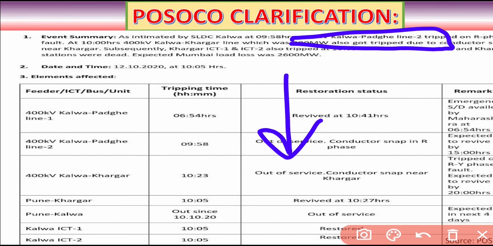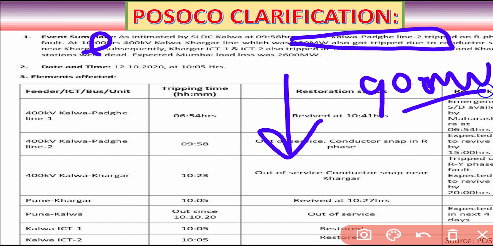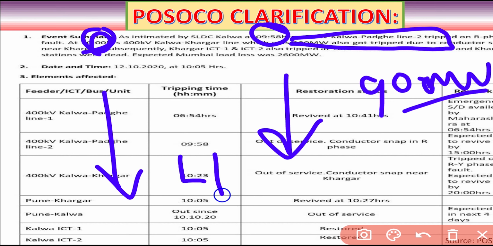So one 400 kV line tripped, and at the same time, at 10 a.m., another line carrying 900 megawatt load also tripped. At 9:58 one line tripped, and another line tripped at 10 hours. Then a huge load was dropped. As we know, when load decreases the generator speed has to decrease, but it takes time.